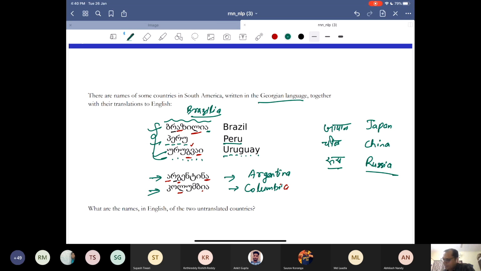But there are other things you get. For example, Uruguay has a U, right? And you get a U here. Peru and Uruguay, you can take help. And similarly, you get an A. Then you can say this character might be L because there is R here and so on. So here also you have to make some guess, but finally it comes out to be Colombia.